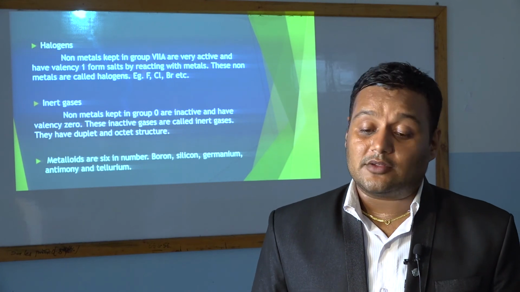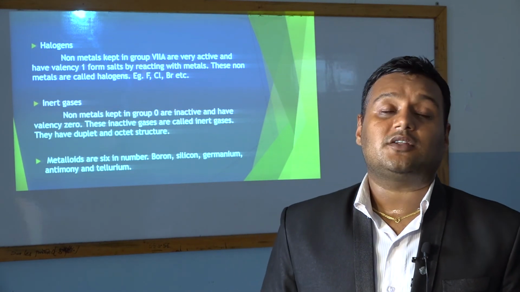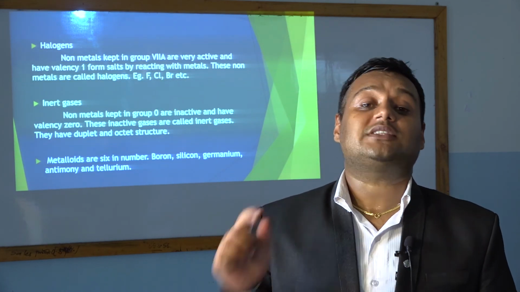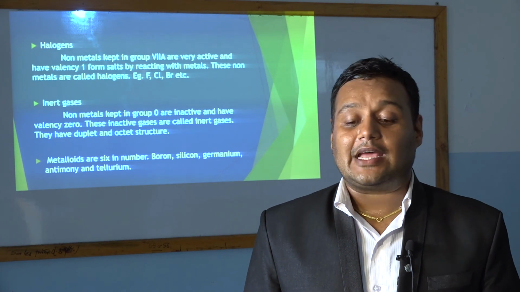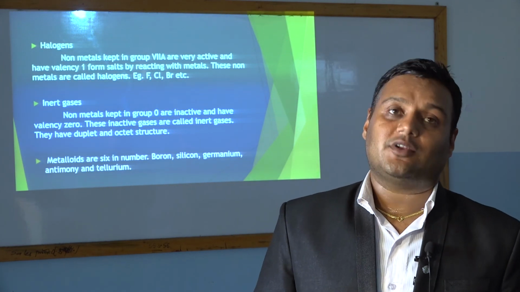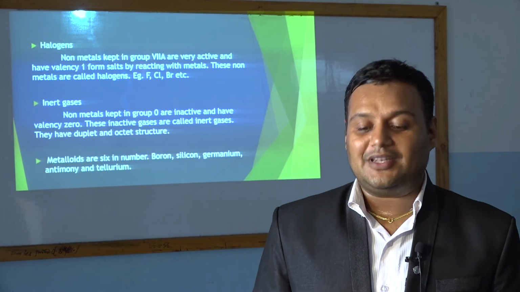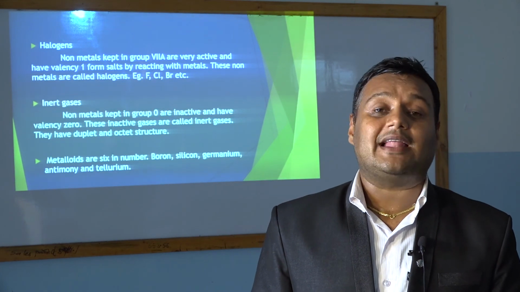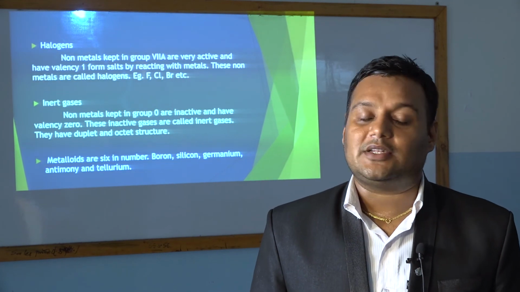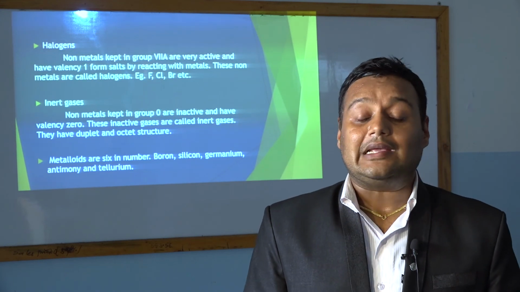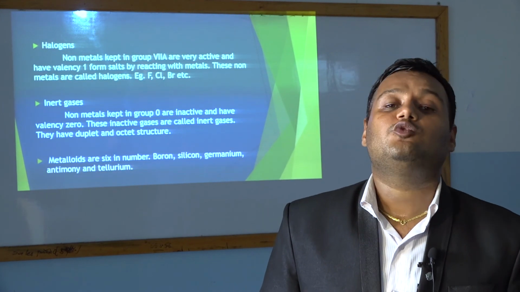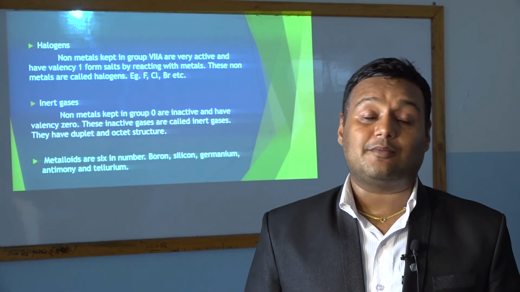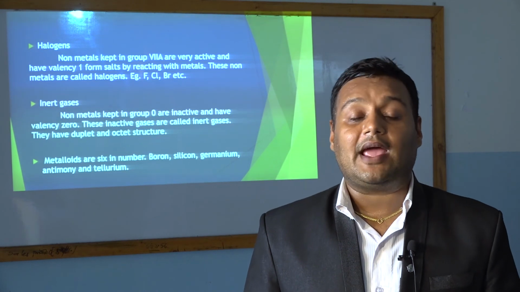And we have read about halogens. Halogens are non-metals which are kept in group 7A, are very active in nature, have valency 1 and form salt when reacting with metals. Examples of halogens are fluorine, chlorine, bromine, etc. And about inert gases: non-metals which are kept in group 0, whose valency is also 0 and which are inactive in nature, do not react with anybody. They are called inert gases, and inert gases have duplet and octet structure. And we have read that there are 6 metalloids. They are boron, silicon, germanium, arsenic, antimony and tellurium.